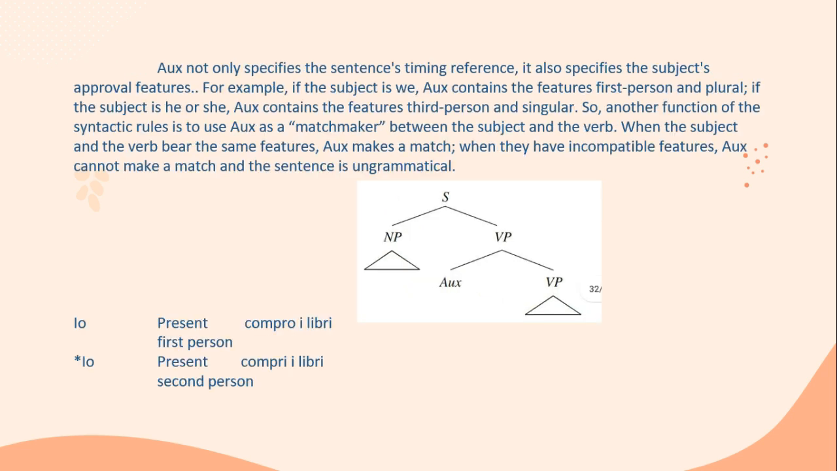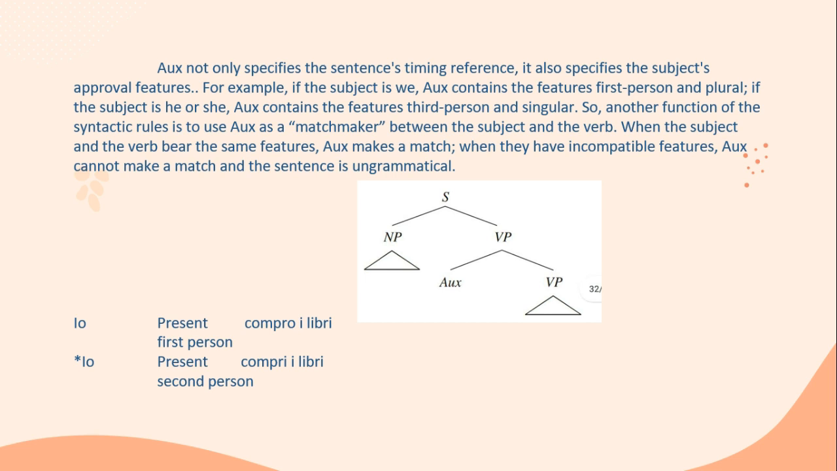Auxiliary not only specifies the sentence timing reference, but it also specifies the subject agreement features. For example, if the subject is we, auxiliary contains the feature first person and plural. If the subject is he or she, auxiliary contains the feature third person and singular. So, another function of the syntactic rules is to use auxiliary as a matchmaker between the subject and the verb.